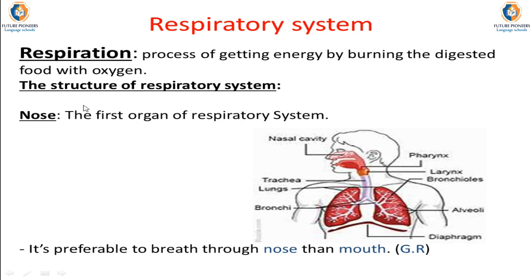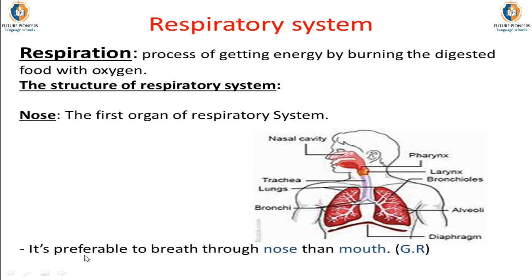Okay, so the nose is the first organ of the respiratory system. Then the lung, which is the organ through which gas exchange occurs between the oxygen that we take in and the carbon dioxide that we get rid of. It consists of small structures called alveoli. Through their surface, gas exchange between oxygen and carbon dioxide occurs.